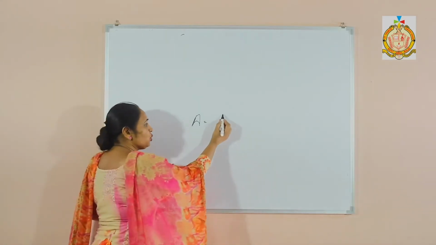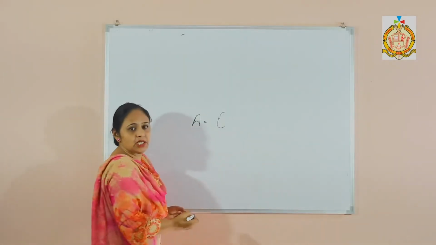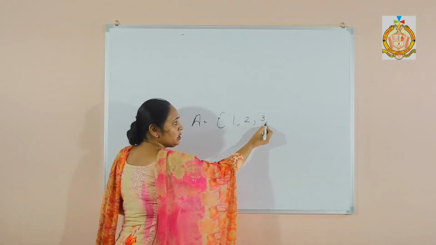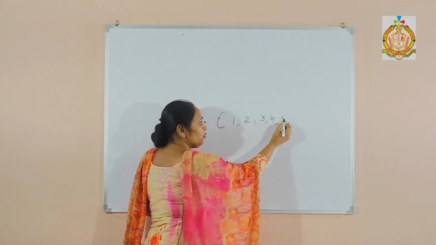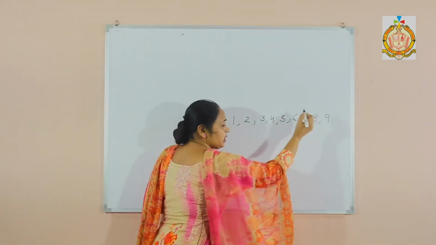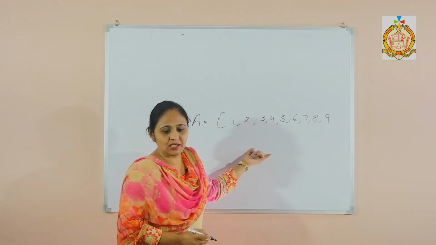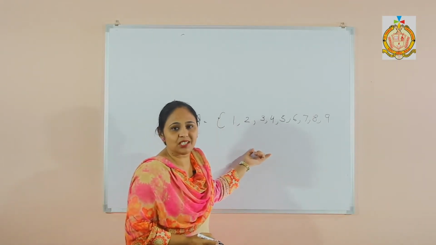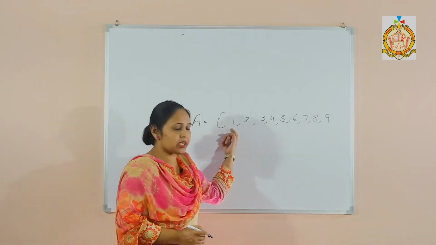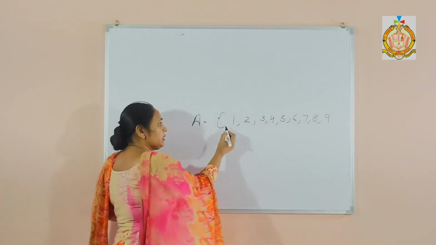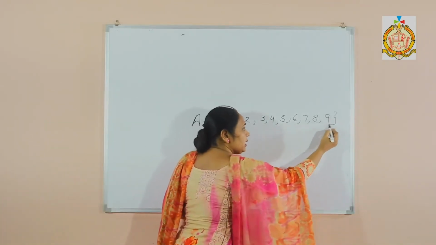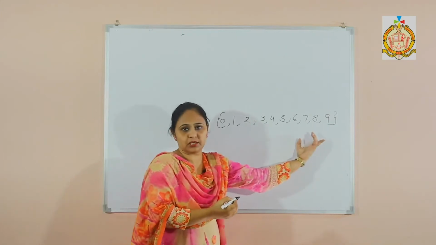Then we have to show this set with curly brackets. Then the members are 1, 2, 3, 4, 5, 6, 7, 8, 9. Is it correct? First 10 counting numbers. The counting starts from 1 if we take natural numbers, but if whole numbers, then we will start from 0. It means these are the first 10 counting numbers.